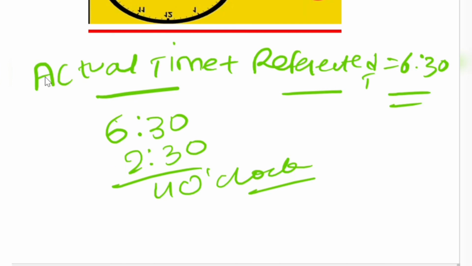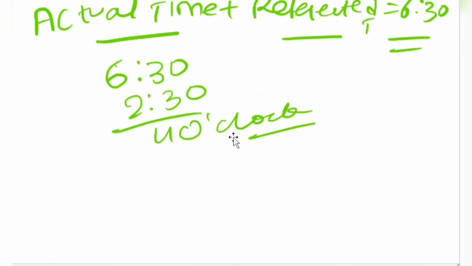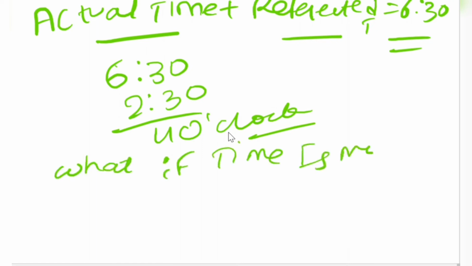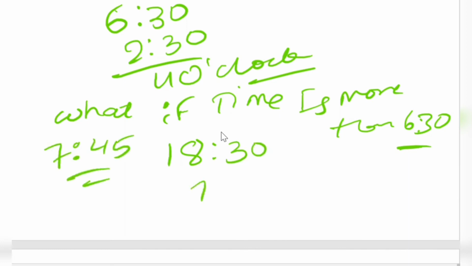What if the time is more than 6:30? There is a possibility, right? So for more than 6:30, I'll tell you one trick: take it directly as railway timings. What is 6:30 in railway timing? That is 18:30. For example, they will be asking to calculate for 7:45. You just need to subtract 7:45 from here, and you will get your answer.